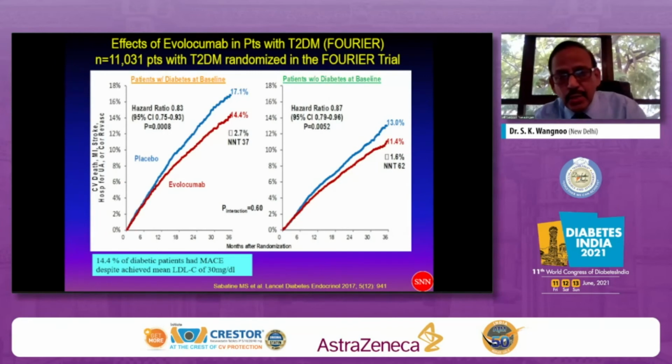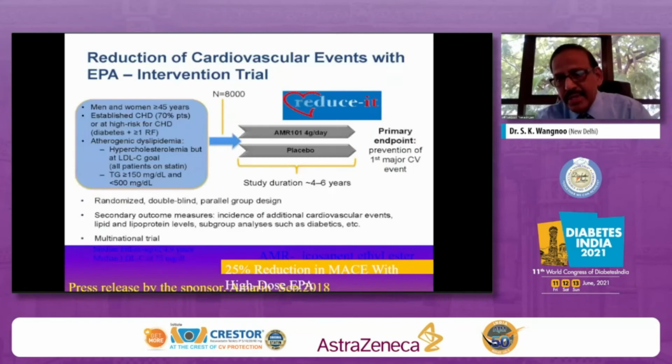That is the evidence. You can look at this particular data on the left side. Compared to the non-diabetic people, people with diabetes also have shown good amount of response. Whereas 14.4% of diabetic individuals, in spite of reaching levels of less than 30 milligram, were at a high risk of developing a residual risk. That means you need to concentrate on triglyceride.